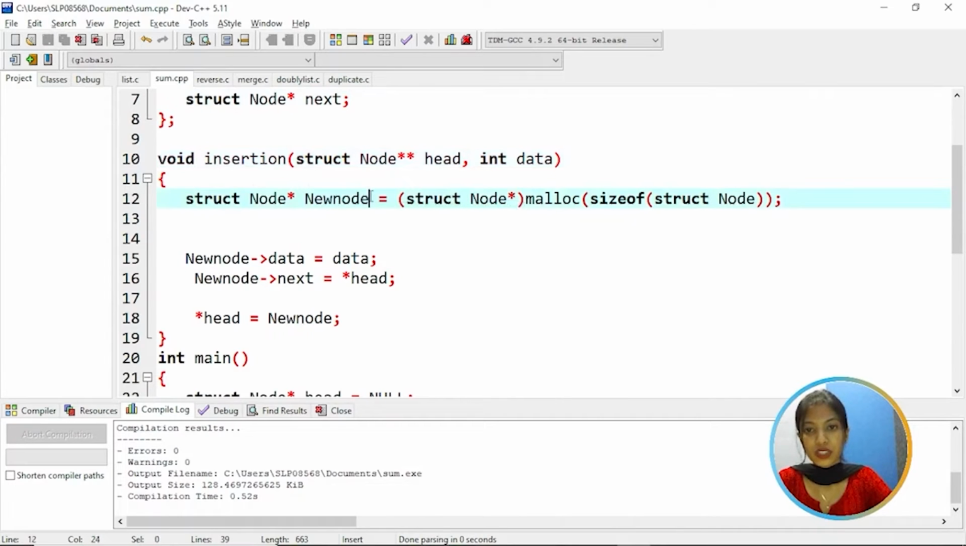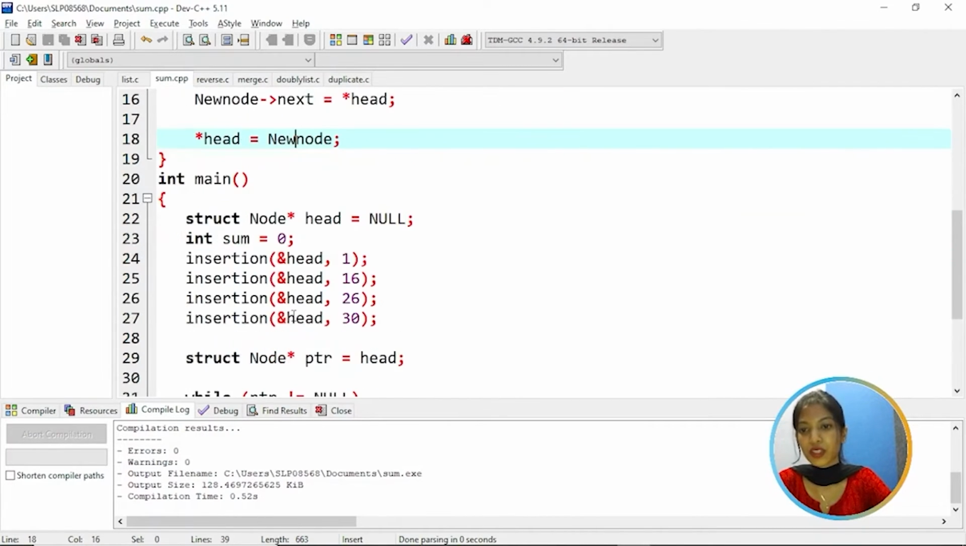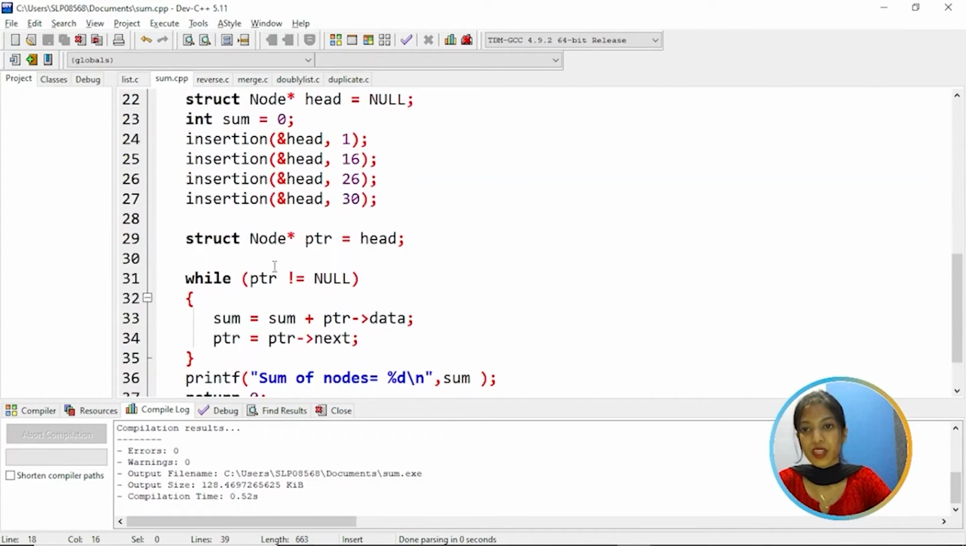We are creating a new node, allocating memory for it using the malloc function and assigning data. The new node's data part is holding the data and the new node's next is assigned to head. That means now head is holding the address of the first node. So head is equal to new node. Coming to the main function, we have a head which is initialized to null. Initially the sum is equal to 0. Now we call the insertion function and pass the values.